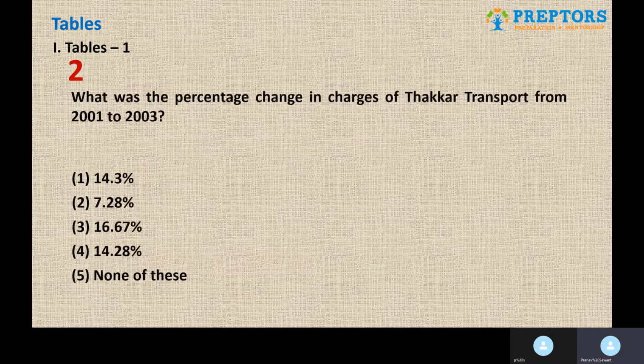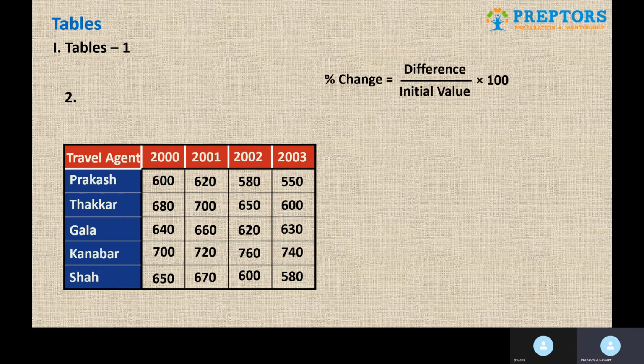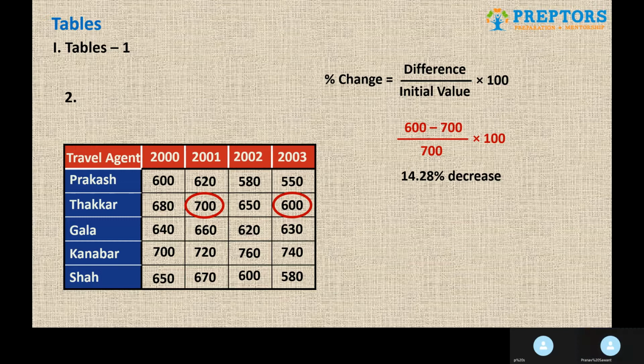Moving to next question. What was the percentage change in charges of Thakkar transport from 2001 to 2003? Percentage change is difference upon initial value into 100. So what is the difference? We will only consider the values of 2001 and 2003. The difference is minus 100. So minus 100 upon 700 into 100 would give us 14.28% decrease. Why decrease? Because it's a negative value, hence it will be a decrease. If it's a positive value, it will be an increase. So 14.28% is the final answer.